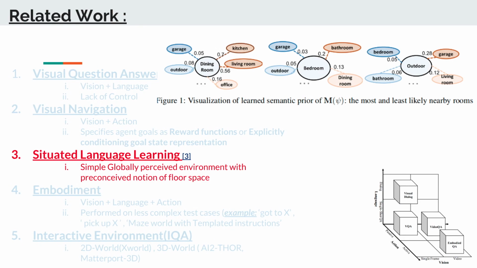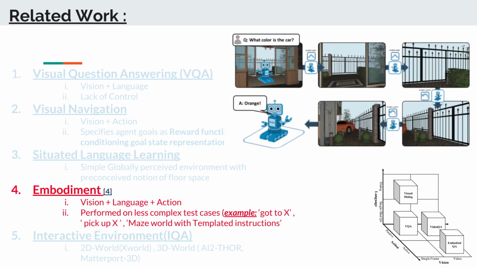The next paper which we considered for the project is Embodied Question Answering. Here we use vision, language and action concepts to tackle the problem.